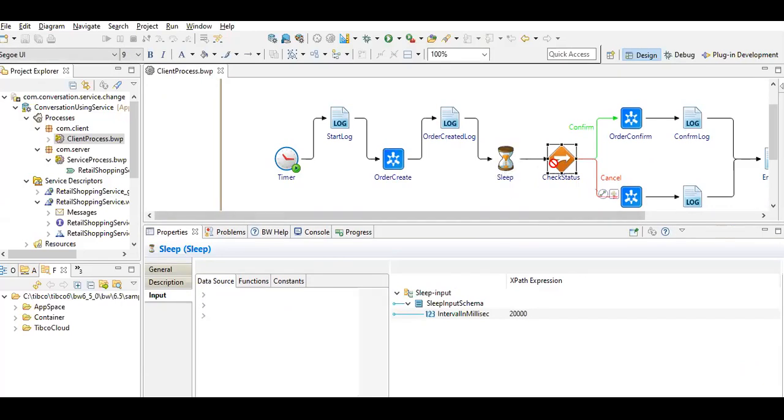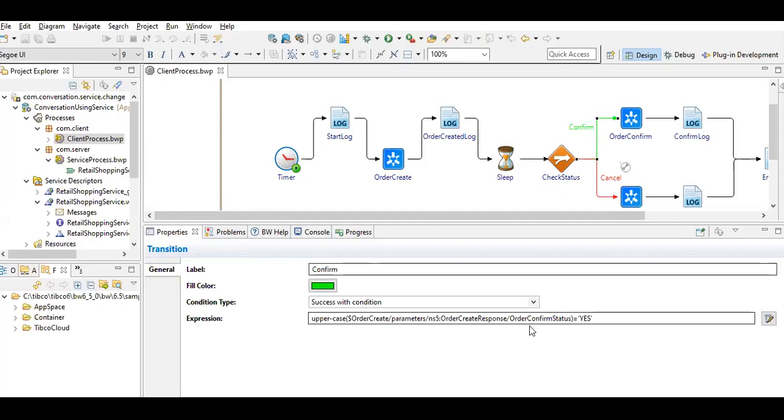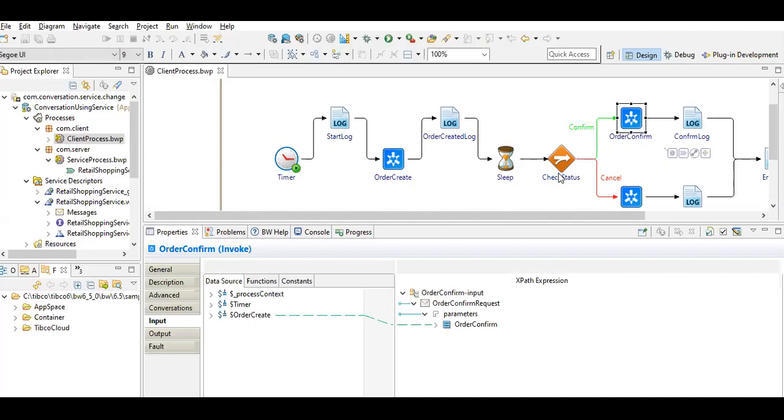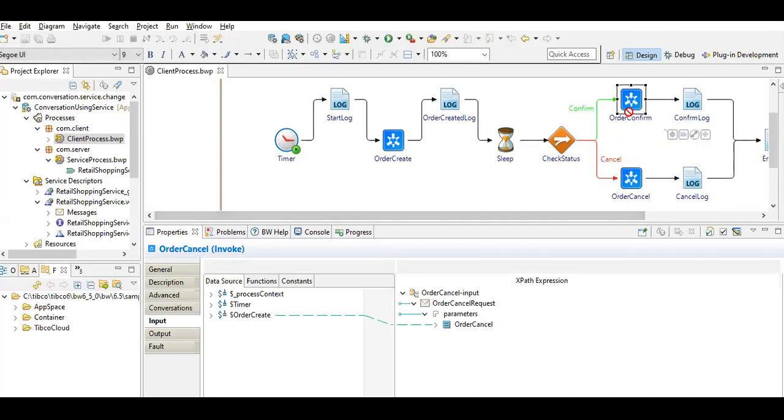After that, it is going to check the order confirm status it has received from the order create, whether the confirm status is yes or no. If it is yes, it goes to the order confirm. If it is not yes, it goes to the order cancel. So why is it going to the order confirm?